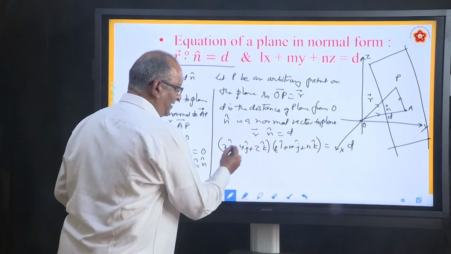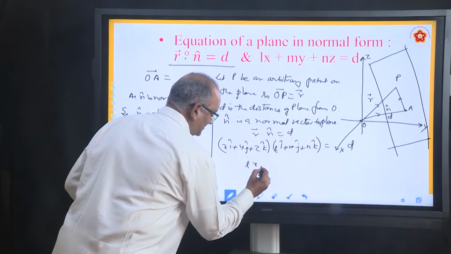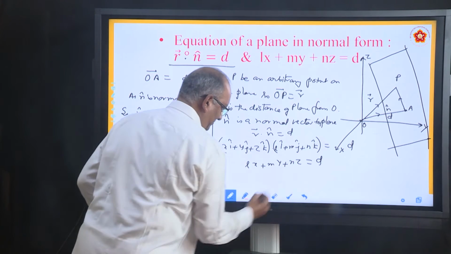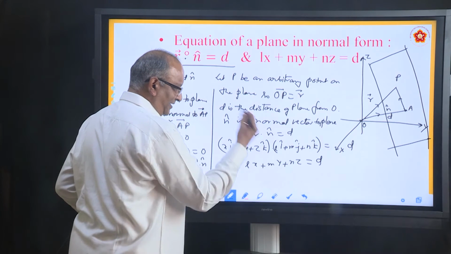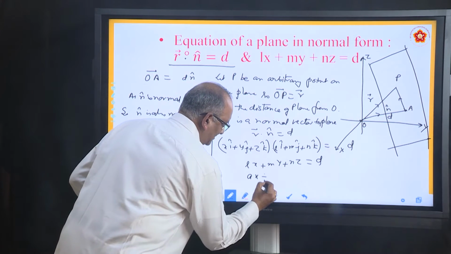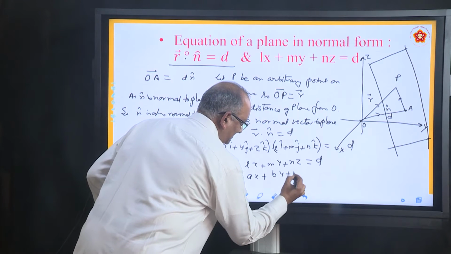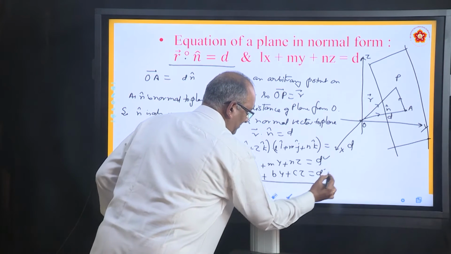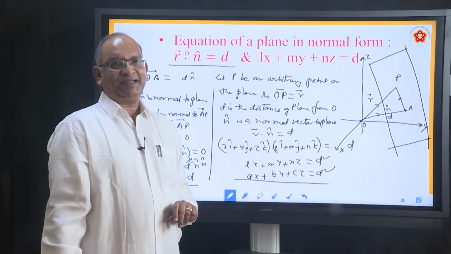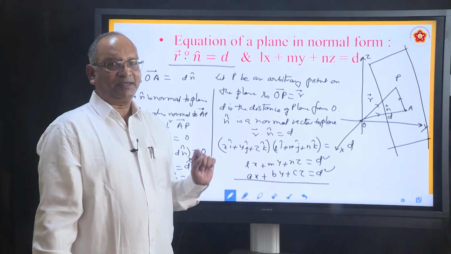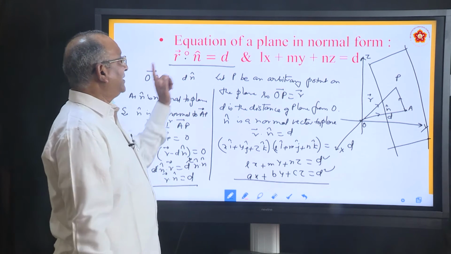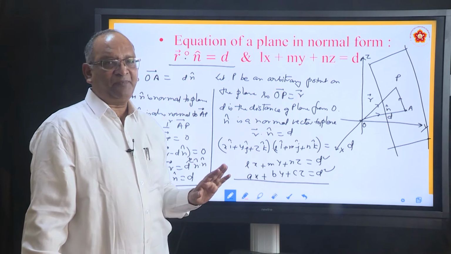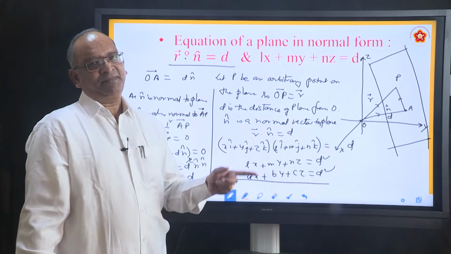So now multiply. i dot i is 1. As a result, you will get lx plus my plus nz equal to d. If you want to convert into direction ratios, you can write it as ax plus by plus cz equal to d. Both are correct, one by using direction cosines, another by using direction ratios. So the equation of a plane in normal form is formed with the help of unit vector n and d.